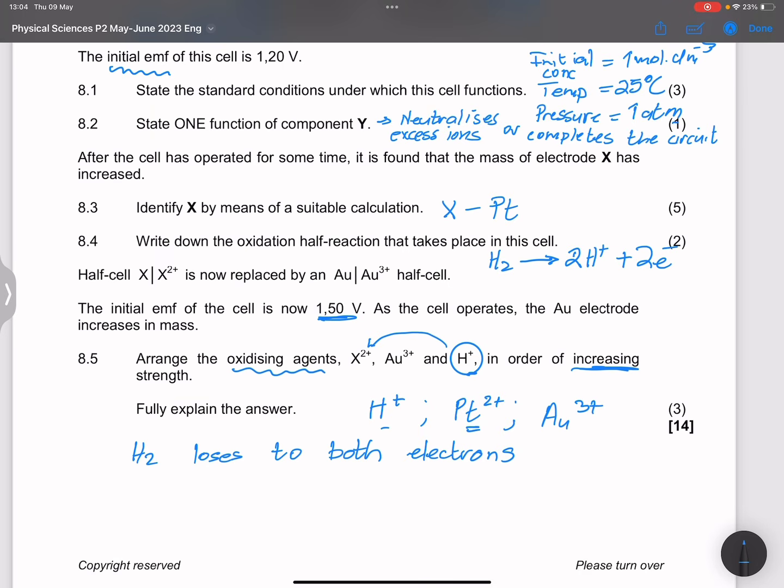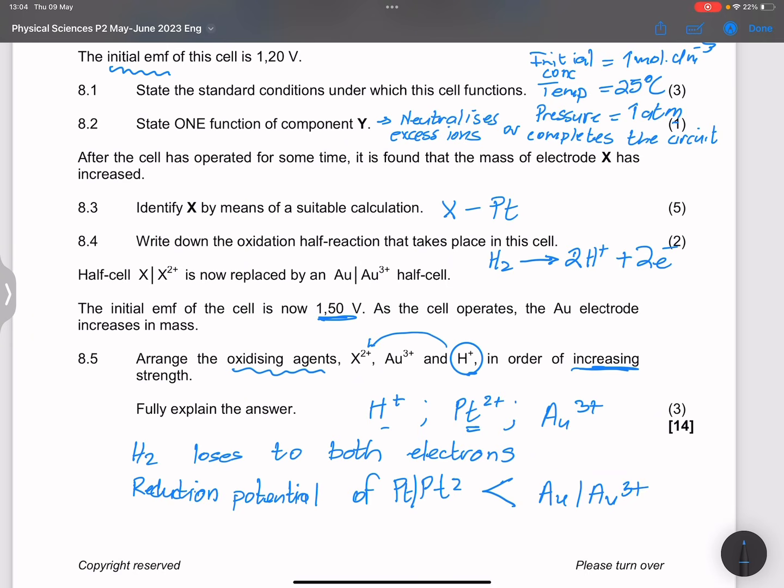So the reduction potential of the PT2 plus half cell was less than the one for AU3 plus.